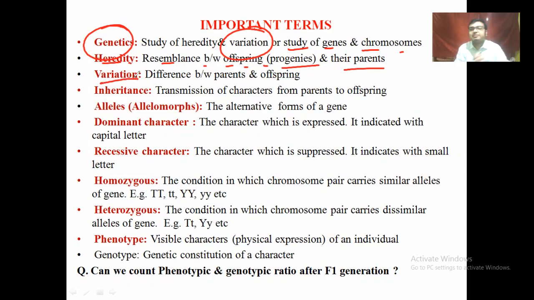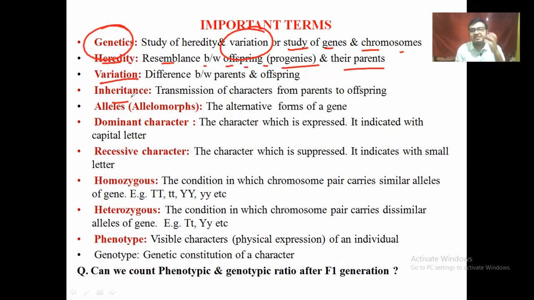Then the variation, that means the difference between the parents and the offspring. And the inheritance pattern, that is the transmission process from the parental generation to the offspring. It is a normal phenomenon, and what is passed on from the parental generation to the offspring is the factor, which was previously known as a factor and later known as a gene.